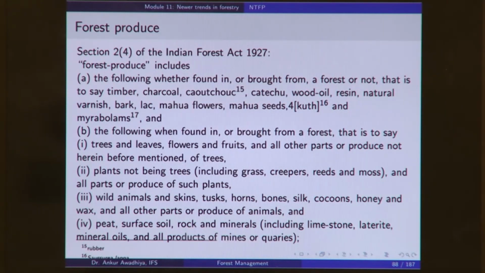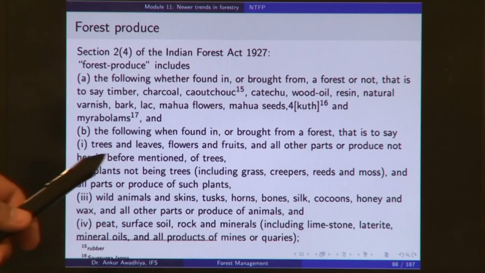But if these mangoes are being collected from a mango tree that is standing on your fields, then we will not call it a forest produce. So, all other parts of trees that are not mentioned in subsection A will be considered as forest produce if they are found in a forest or if they are brought from a forest.